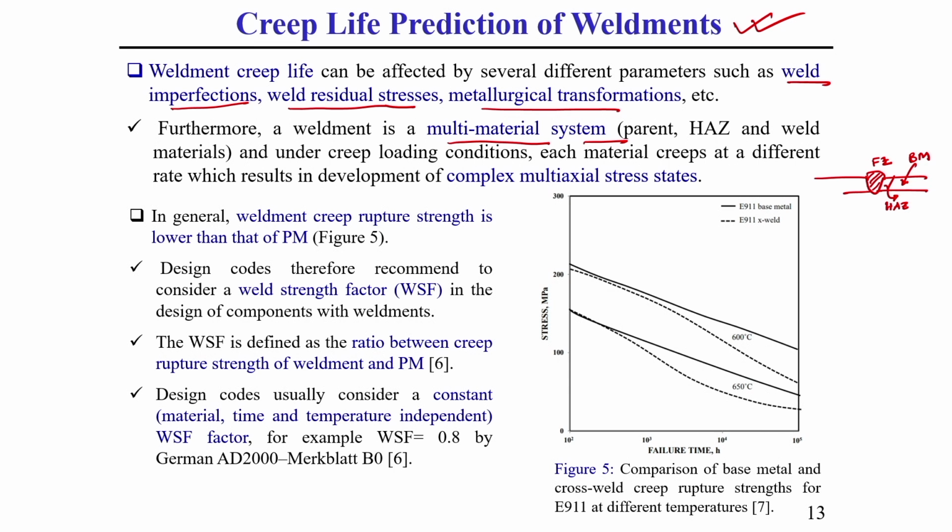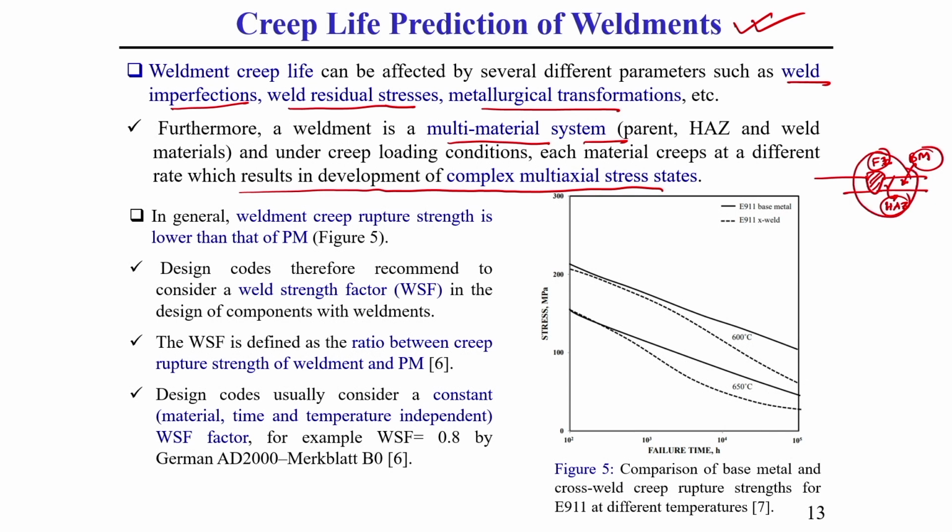Due to these things, what happens? Under creep loading condition, each material, that means the fusion zone, heat affected zone and base material zone, creeps at a different rate. This different characteristic of each zone means its creep rate will also be different, which generally results in development of a complex multi axial stress state.